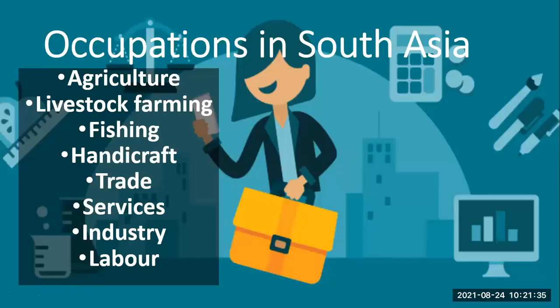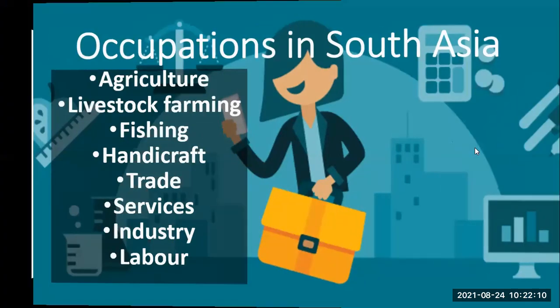So here comes the list of occupations in South Asia, which includes agriculture, livestock farming, fishing, handicraft, trade, services, industry, and labor. First of all, we are going to learn about agriculture. Agriculture is the occupation of raising crops in fields. What is agriculture? Agriculture is the occupation in which the farmer grows crops in the fields.